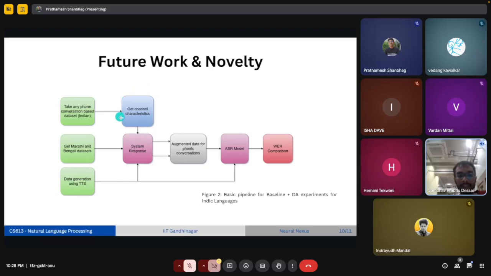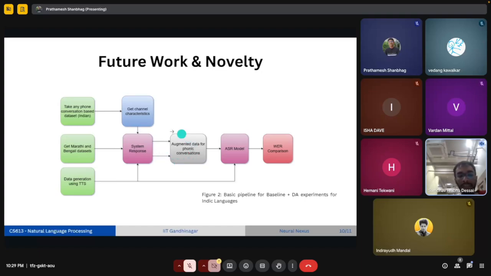So the channel characteristics of a phone conversation are bandwidth, codec, sampling rate, and the rate at which the data is transferred. So we can get these channel characteristics from the phone conversation data set, that is Gramvani, which we are taking. And once we get these channel characteristics, we'll try to create a system or a filter which will mimic the channel. So basically, if we pass the data through this system, the output which we'll get will be as if two people are speaking on a phone.